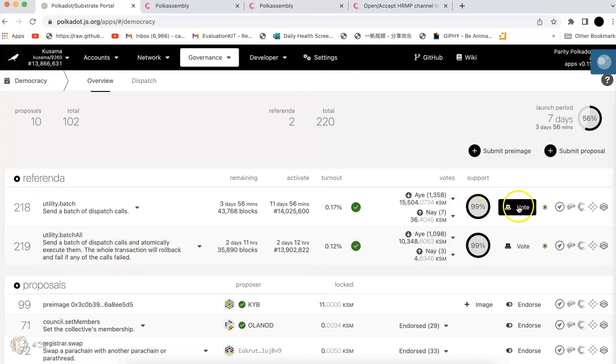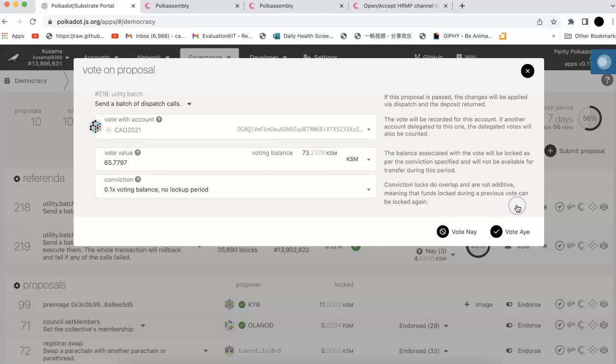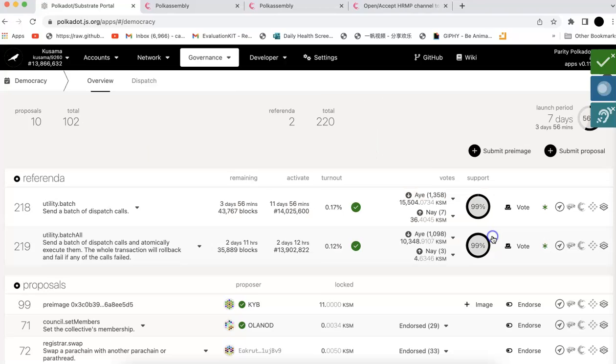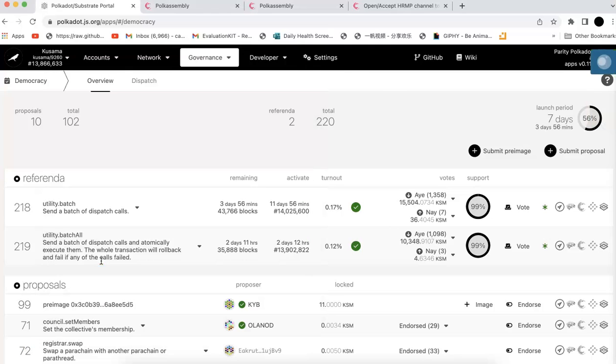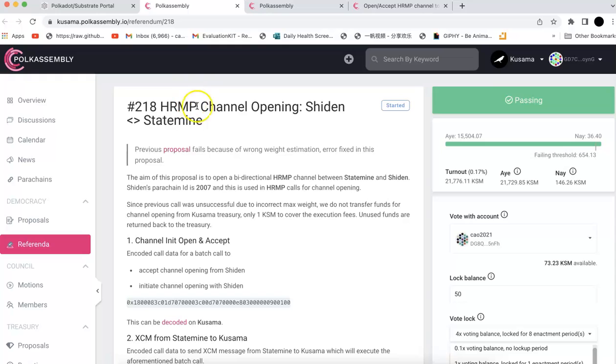Oh, by the way, I forgot which one I clicked. Actually, it doesn't matter. For example, I will vote on this one. So this is 218, right? I vote aye, so I support that. So this is the first one, for Shiden.